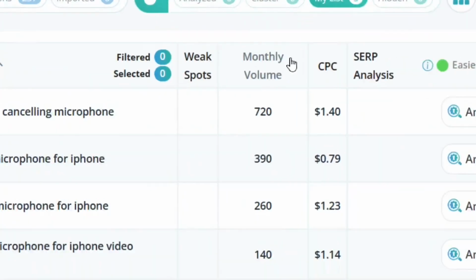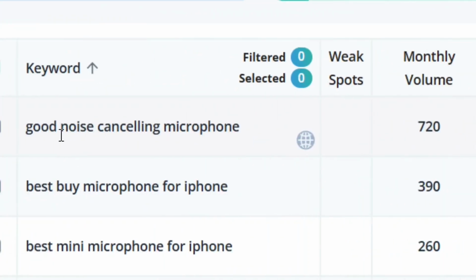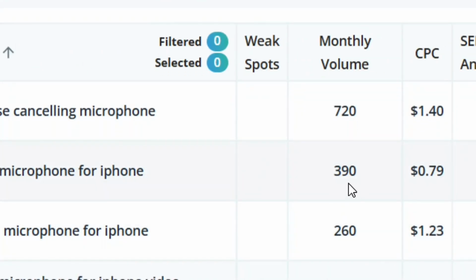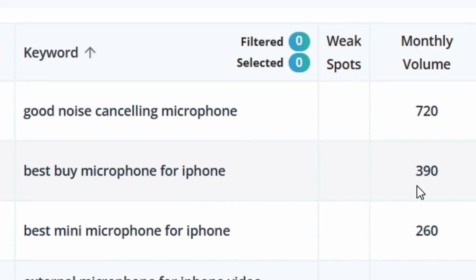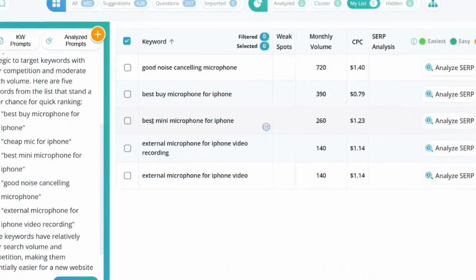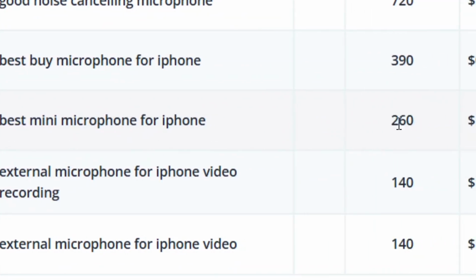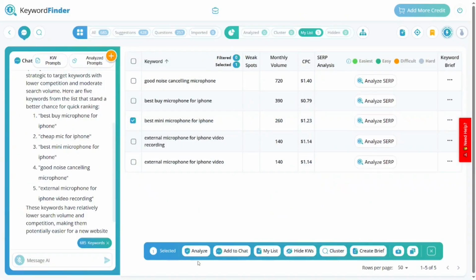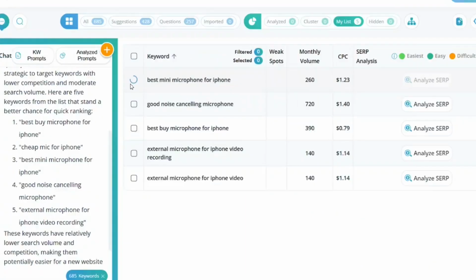So let's confirm it by doing our research. We will see that we have the monthly search volume here for each of the keywords. All that you have to do is simply look at the monthly search volume. You see we have this keyword and its monthly search volume as well. We have all of them here. You have to pick the one that you want to go after. So I'm going to go after this one, best mini microphone for iPhone, which has this search volume as well. All that you have to do is simply click on analyze,